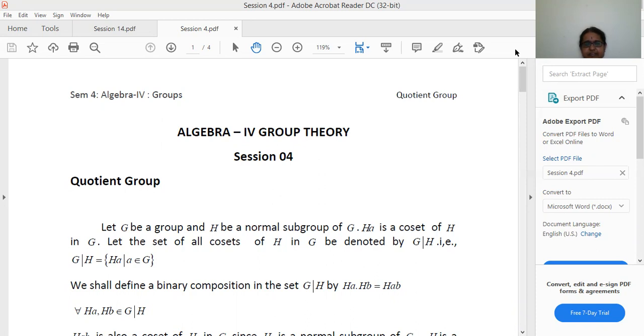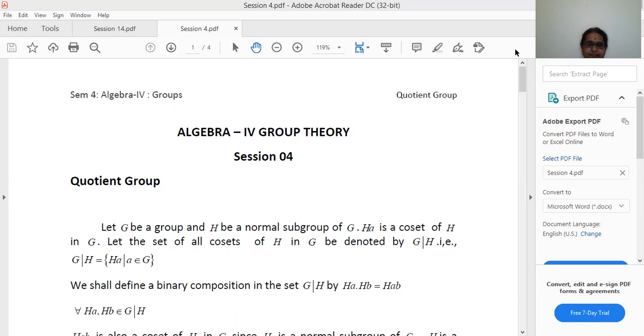So here G is a group. Group means it is an algebraic structure consisting of a non-empty set with a binary operation, and that algebraic structure has to satisfy the closure law, associative law, existence of identity, and existence of inverse. Then H should be a normal subgroup of G. So if we have g h g inverse belongs to H, or gH is equal to Hg, then it is a normal subgroup, as we have defined in the previous sessions.